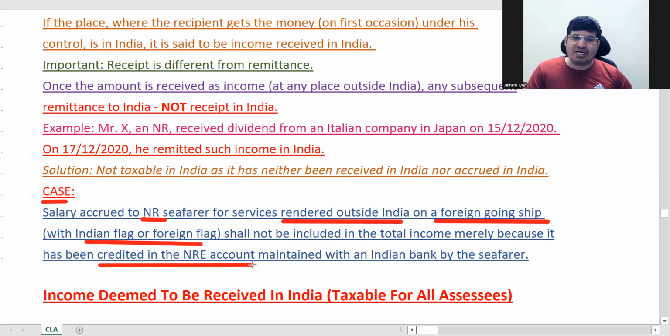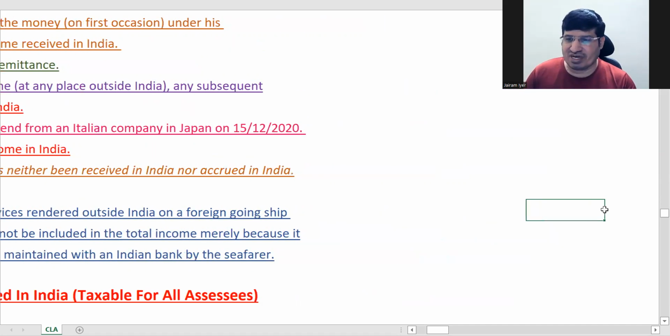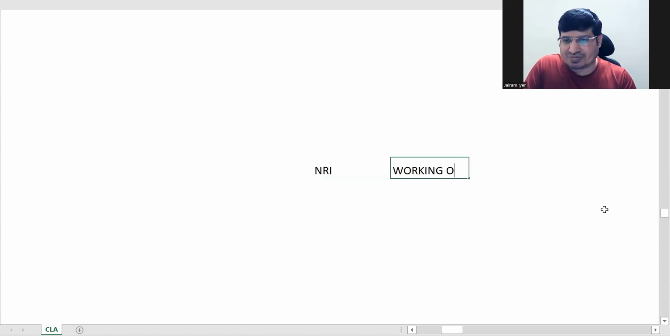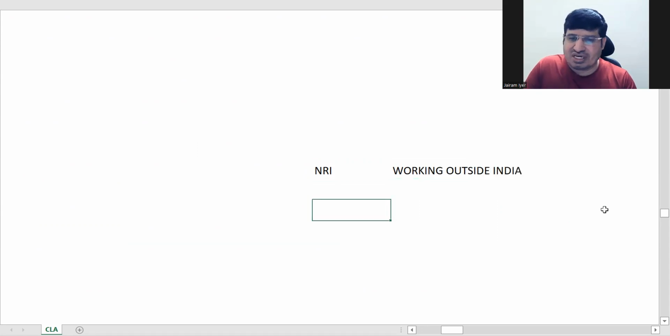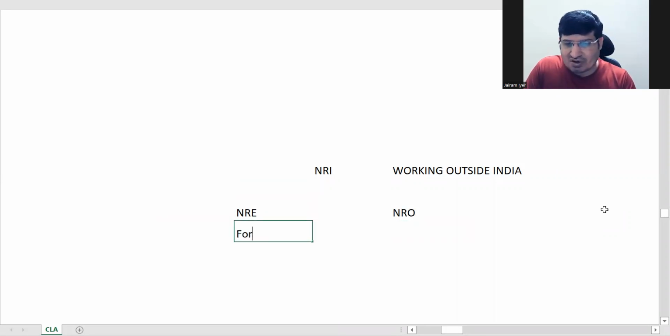Non-residents maintain two accounts. One is called the NRE account, another is called the NRO account. NRE is non-resident external, NRO is non-resident ordinary. When an NRI is working outside India, for Indian purposes he has two accounts, NRE and NRO. All foreign income is parked in this account.